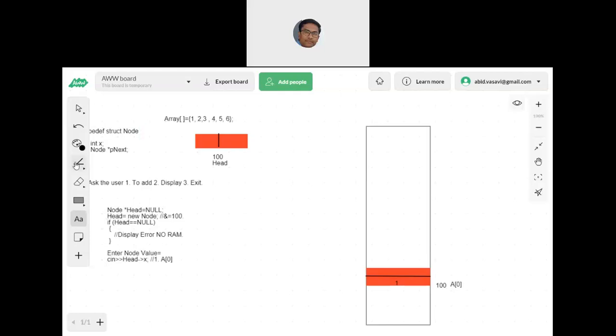Now the next node, since it is the first node, this fellow has to be null. This fellow will be null. This is null. This is 1. That means I also need to make head, which is pointing to the next node, as null, because I don't have any other node. This is the first node that I'm creating. Following?